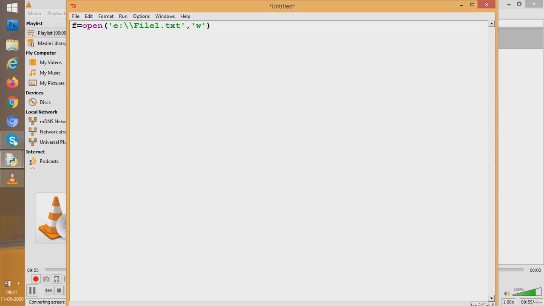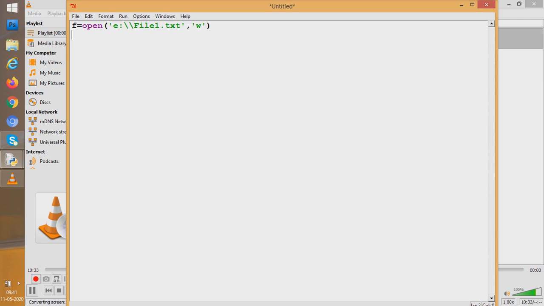And see, I have written open. Open is a function in Python which helps to open a file. There are two things which we have given here: the name of the file that I want to open and the mode. The mode is W. W, as I said, opens the file brand new. Here you see there is an F. Technically speaking, we say F is the file object, but from now on, I will talk of it as our servant. So Python has a servant called F, which is working for Python and opening the file file1.txt with the mode W, that is write mode.